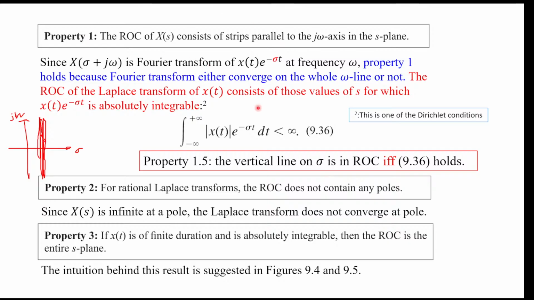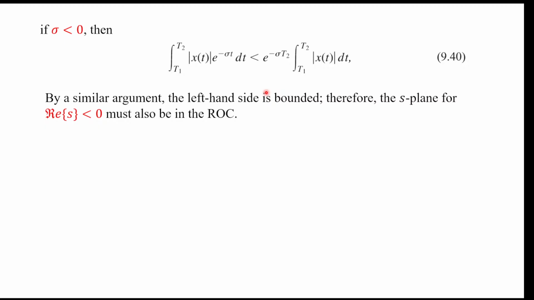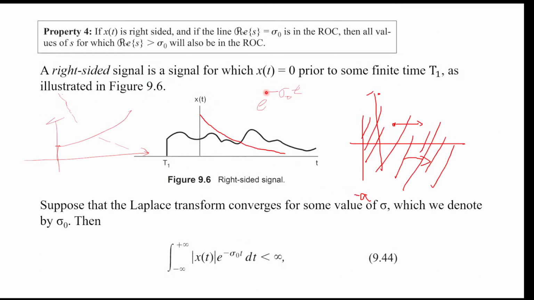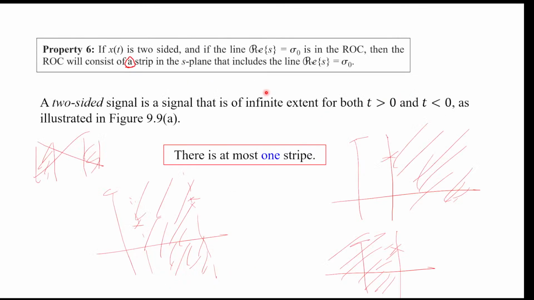Okay, so ROC will be vertical strips, and we see that ROC actually is even simpler. ROC can only be one strip at most. Okay, so ROC can be at most one strip, but this strip can extend to plus infinity or negative infinity on the left hand side or right hand side, or you can extend to both sides, and it will be the whole plane.